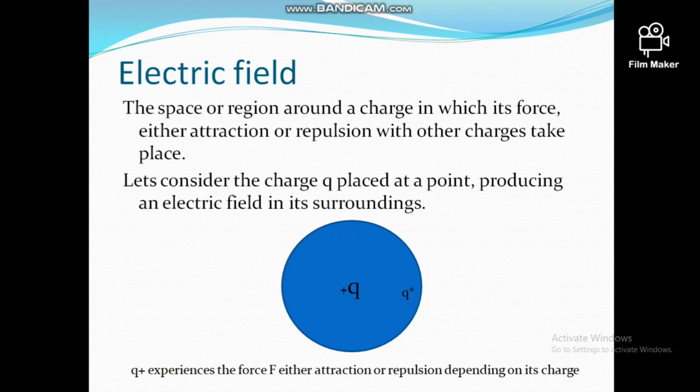Today I will discuss the topics of electric field intensity and electric field lines. First of all, electric field. The space or region around a point charge within which another charge experiences a force is called an electric field.